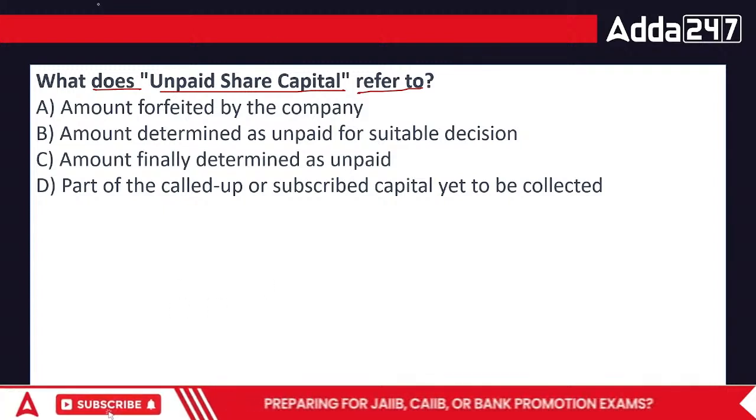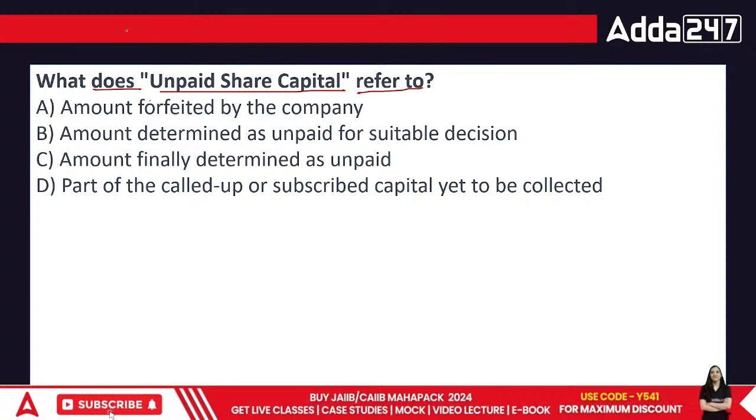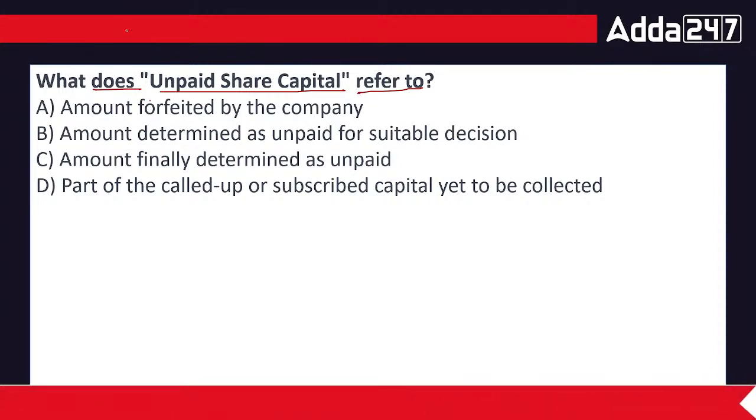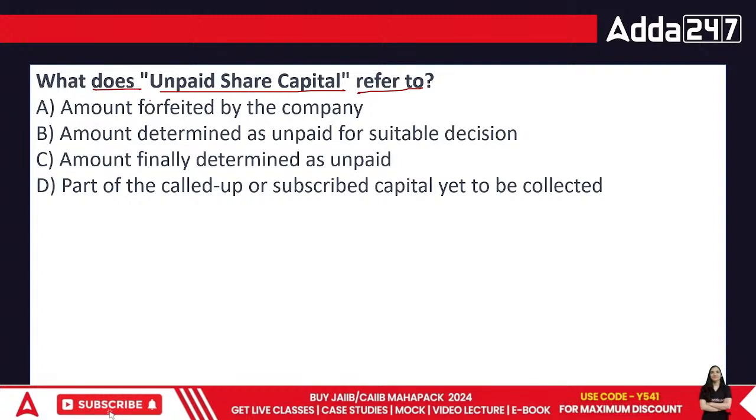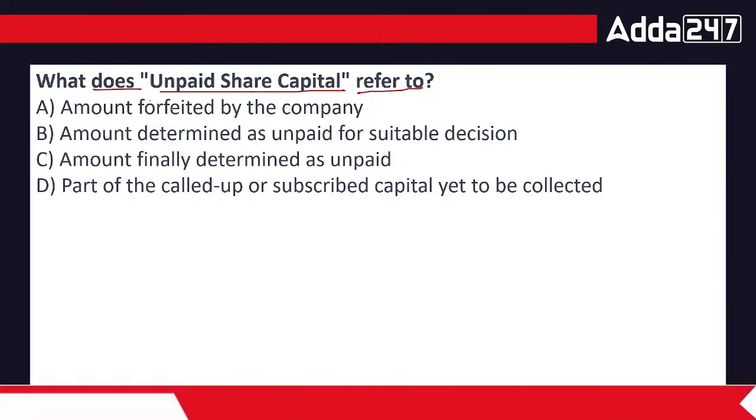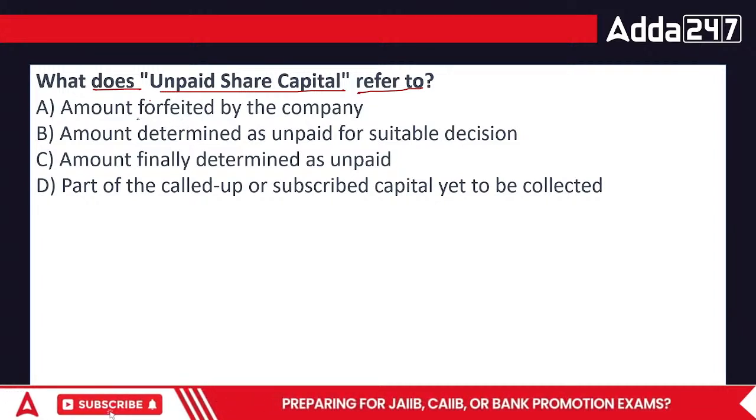But the unpaid is basically the amount which people are not going to pay. This is just the amount. Forfeiture is the drastic step that we take. Forfeiture means that we say that this particular person will not pay even a single penny. So in this case, if the person is not going to pay even a single penny, this is the time where we would scrap off his name.